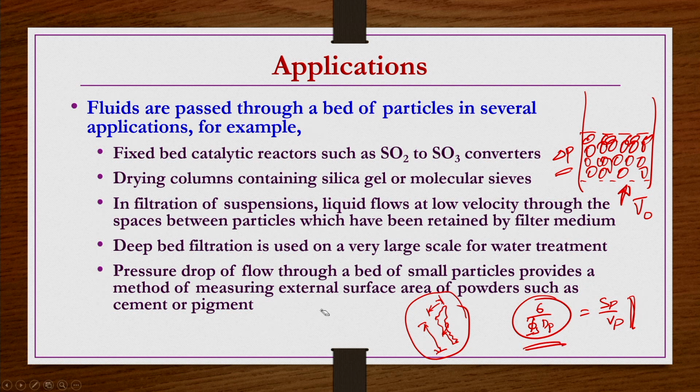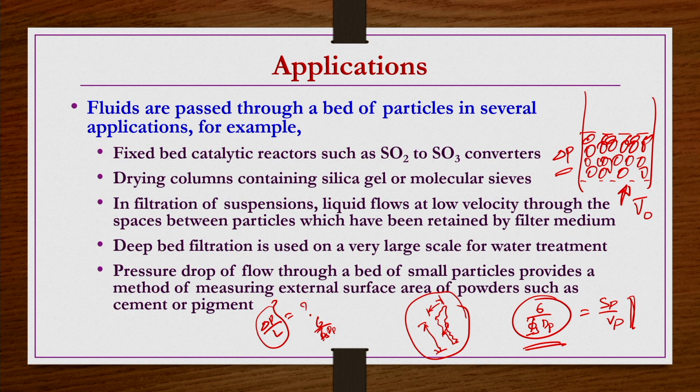So, now theoretically we are going to develop the delta P by L, or minus delta P by L, expression for a packed bed. It has some terms like 6 by pi s dP, which we are going to derive. So, if you calculate delta P by L experimentally, everything else on the right hand side is in general known: the velocity of the fluid, voidage, density of the fluid, viscosity of the fluid, and the size of the particle used for the packing.